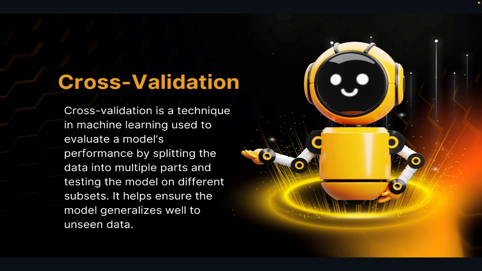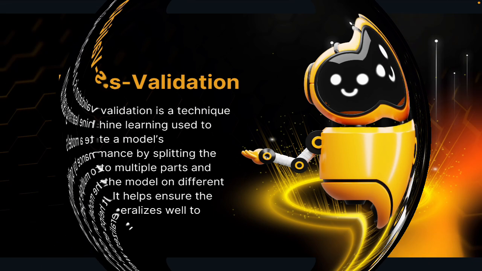The cross-validation technique gives us a more reliable estimate of a model's performance, and it's especially helpful when the data set is small. If you want an example, imagine you are baking cookies and testing only one out of the whole batch to see if they are good. Not enough, right? Cross validation makes you taste a bit of every batch before giving it a thumbs up. Now let's learn the next term, that is ensemble learning.